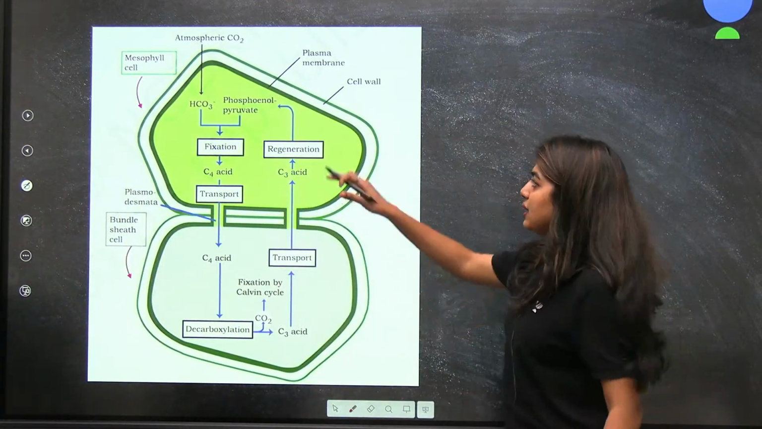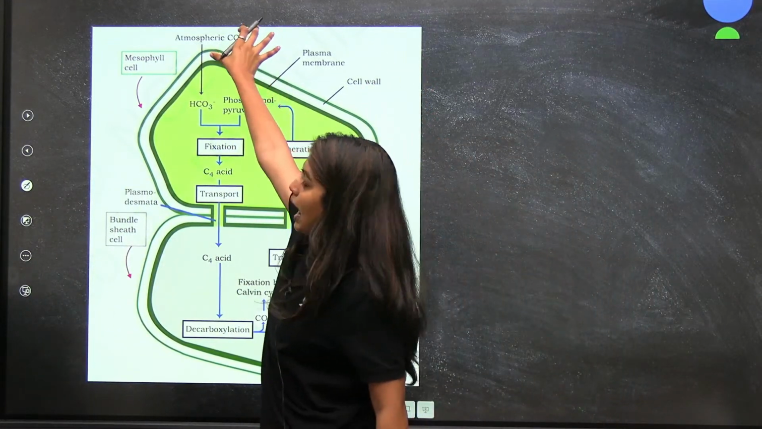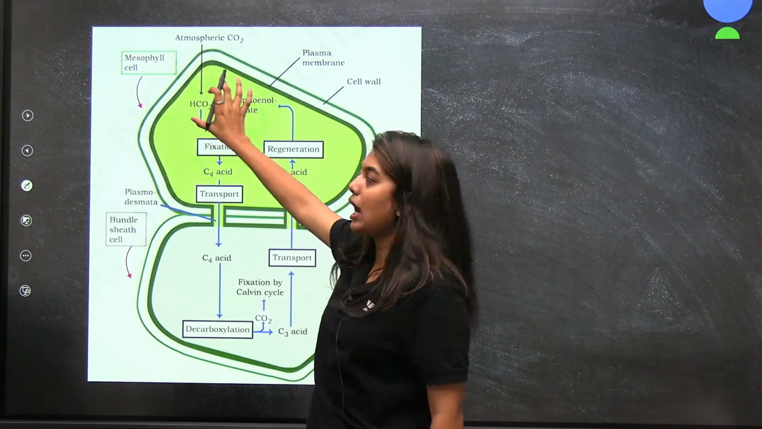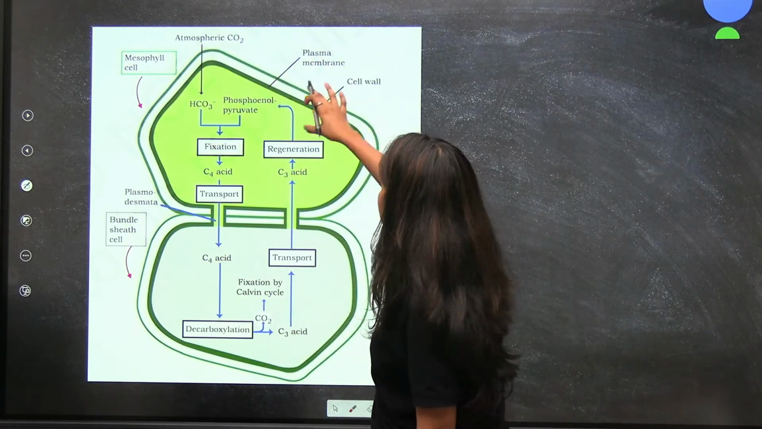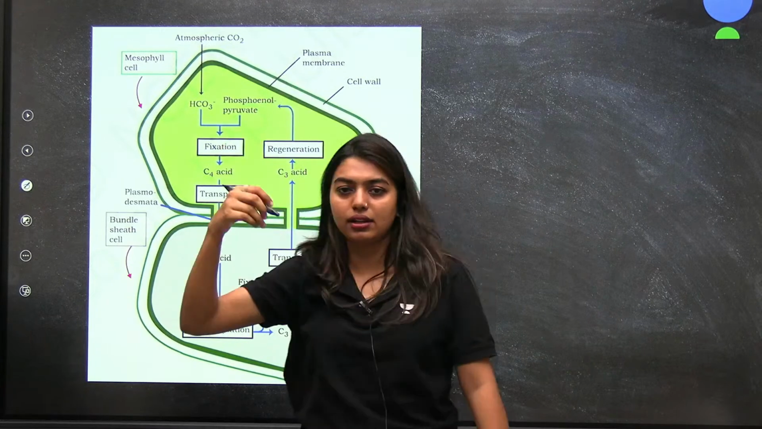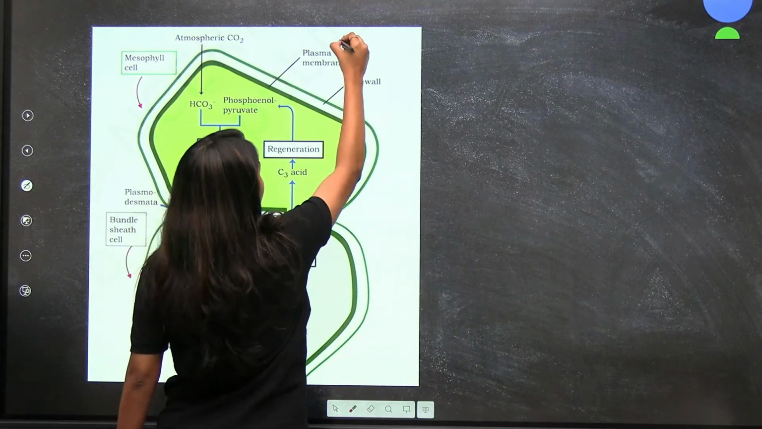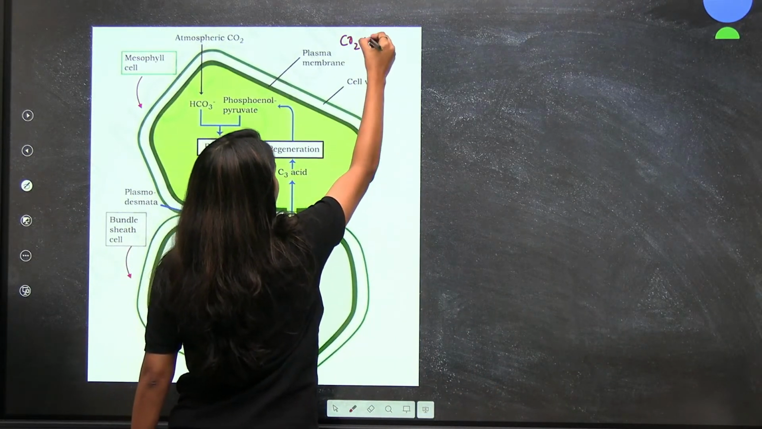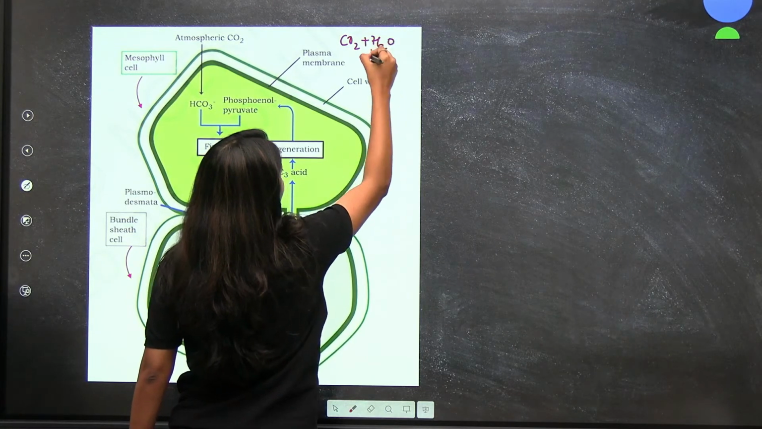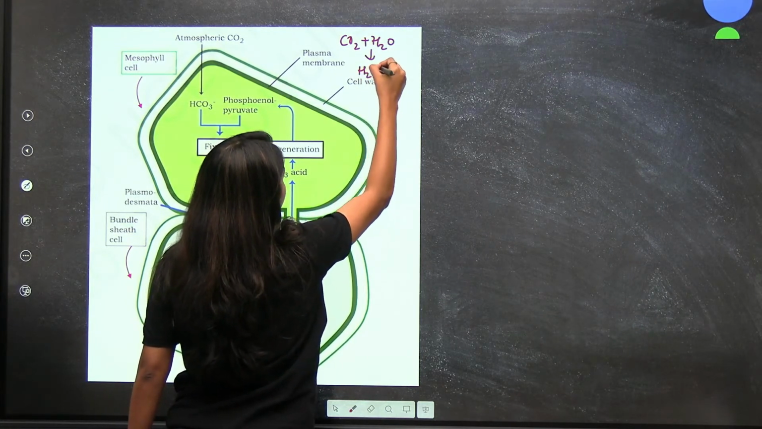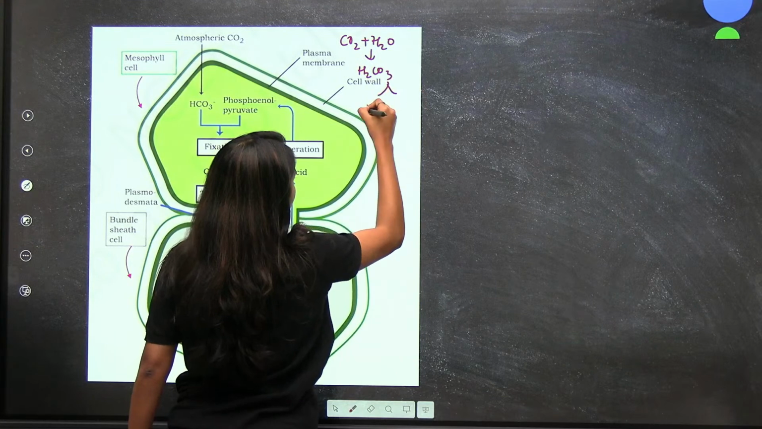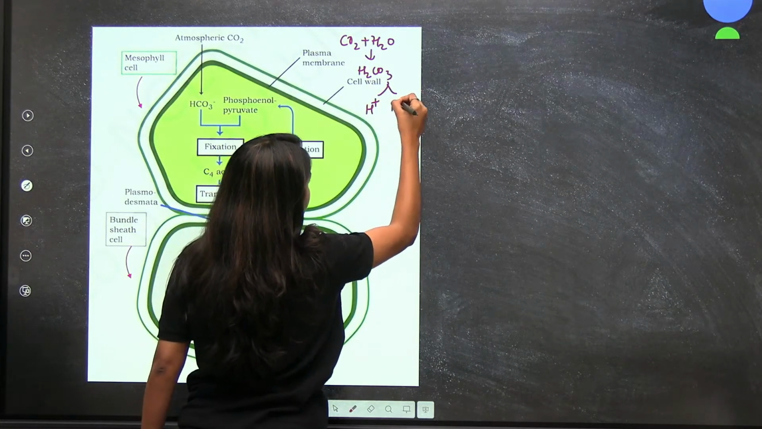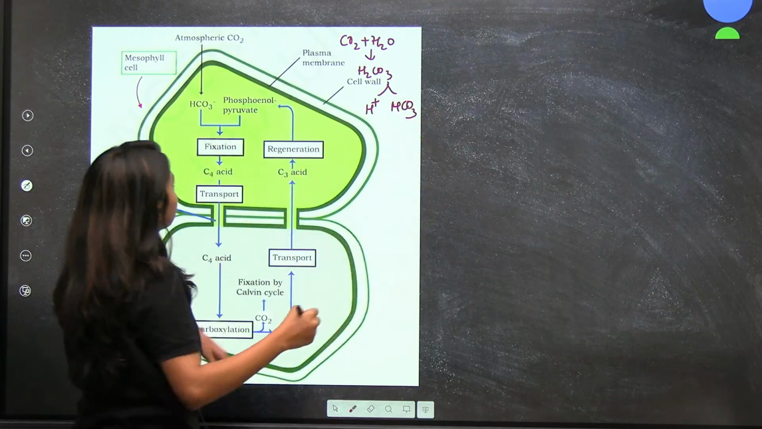Now, look here. This is the diagram. So, what is happening? Atmospheric carbon dioxide is entering. It is going to combine. Okay, I'll write here. Carbon dioxide is going to combine with water, form the acid, and that acid is getting broken down to H plus and HCO3. Okay, that is what is written here.